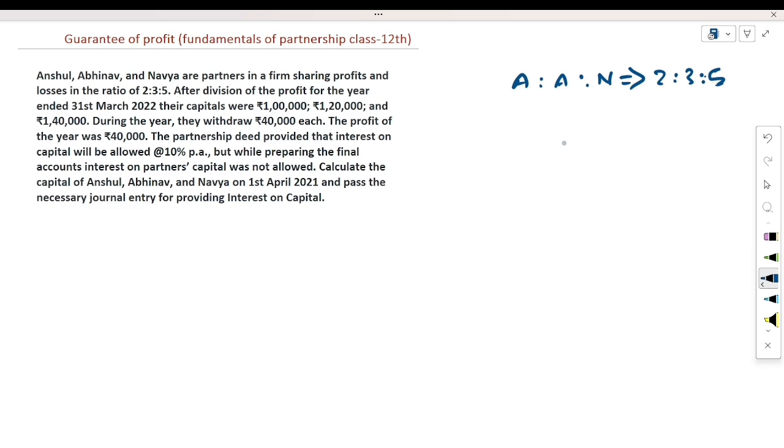After division of profit for the year ended 31st March 2022, their capitals were 1 lakh, 1,20,000 and 1,40,000. Closing capital is given here, not the opening capital.